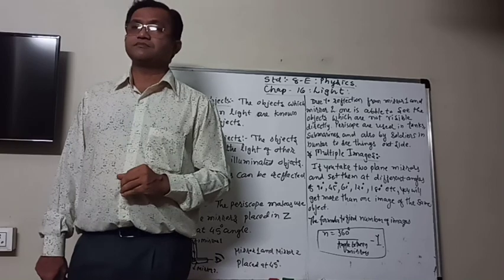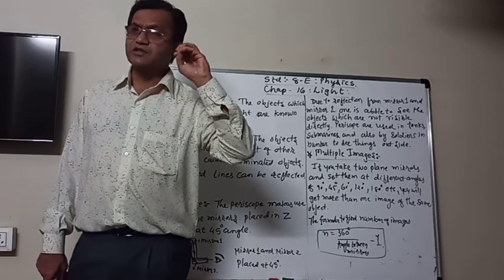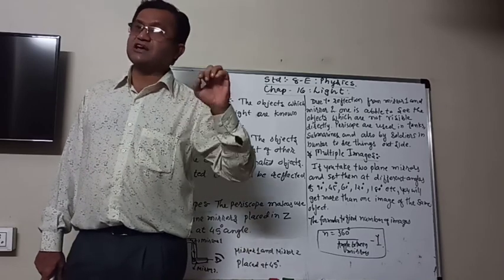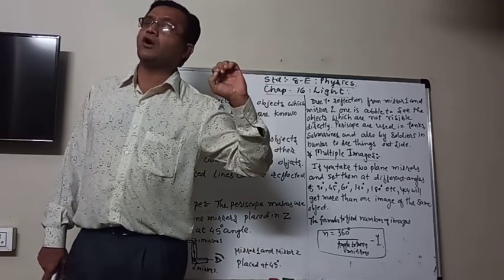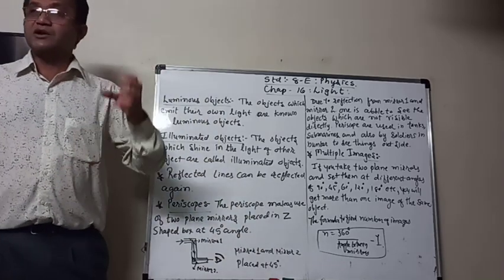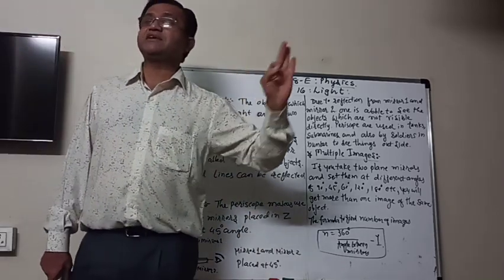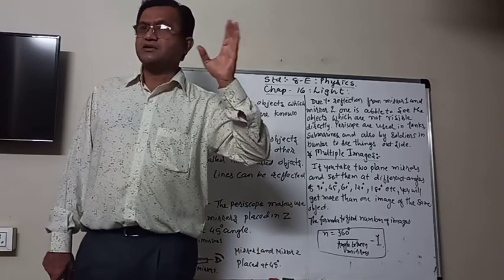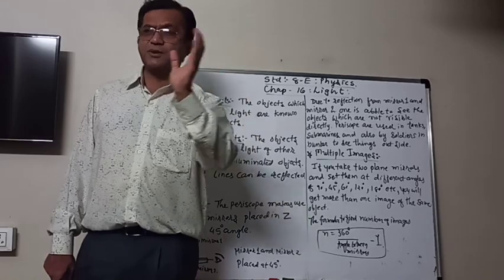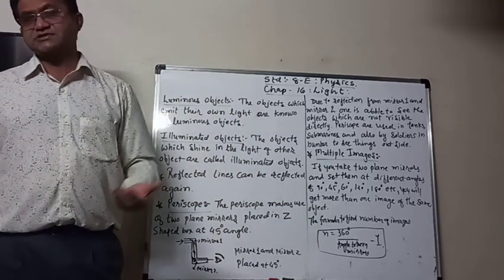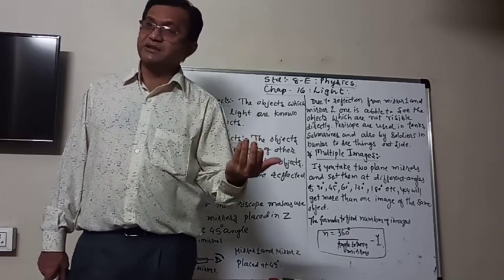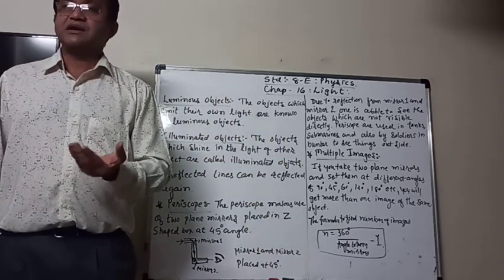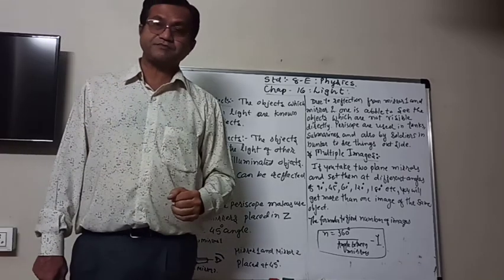The moon looks like it is luminous at night time, but it also does not emit its own light. So it is also an illuminated object. So you must have the idea of the difference between luminous and illuminated objects. Luminous means they emit their own light. Illuminated means they shine in the light of other objects.